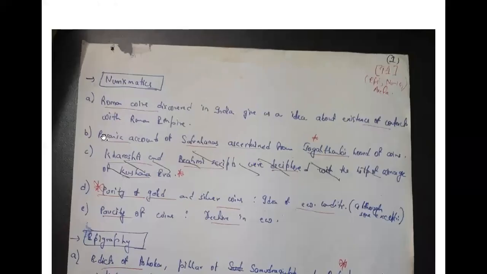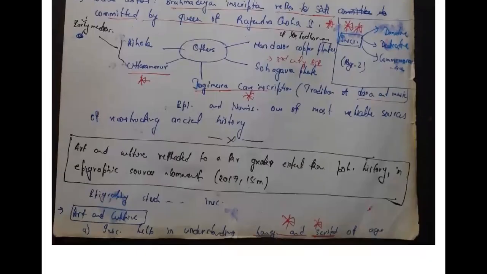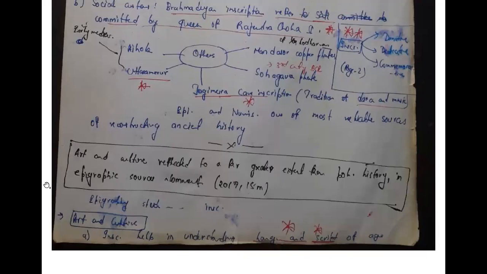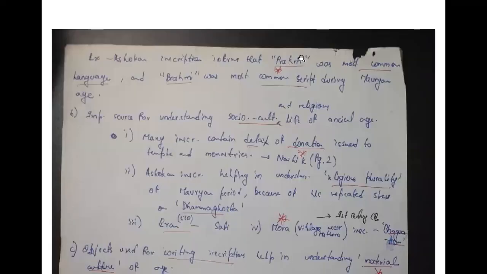Just a second, sir and ma'am. So we're talking about this one. This is the question: art and culture reflected to a far greater extent than political history in epigraphic sources, 2017. So you will first write what is epigraphy, study of inscription, and how it helps in understanding art and culture. It helps in understanding language and script. We have just discussed Ashokan inscription. Ashokan inscription informs that Prakrit was the language, Brahmi was the script. Then again, Ashoka was talking about religious plurality. We have discussed this. He was focusing on Dhamma Ghosha, not on Bheri Ghosha.